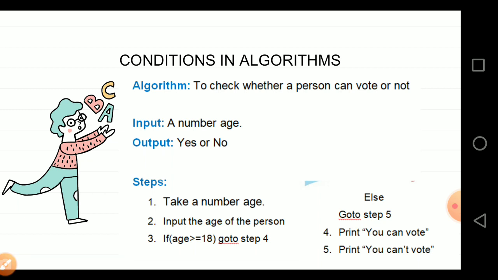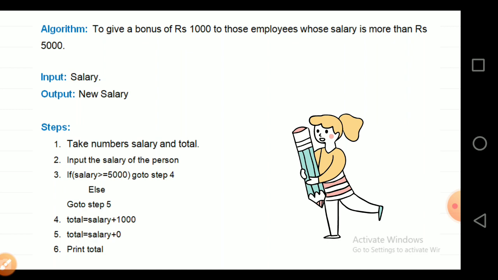So here also every step is explained in detail. Now another example of an algorithm: to give a bonus of ₹1,000 to those employees whose salary is more than ₹5,000. So the input will obviously be salary and the output will be the new salary. What are the steps involved?